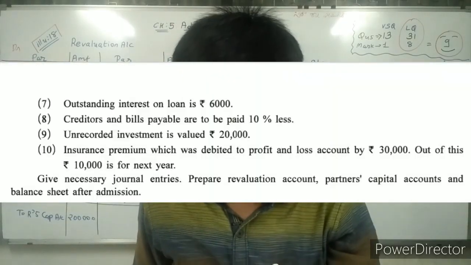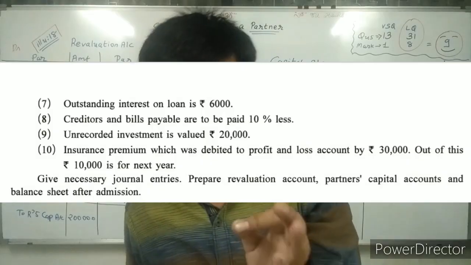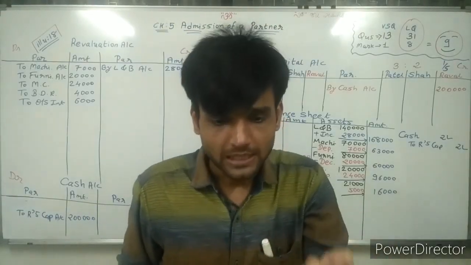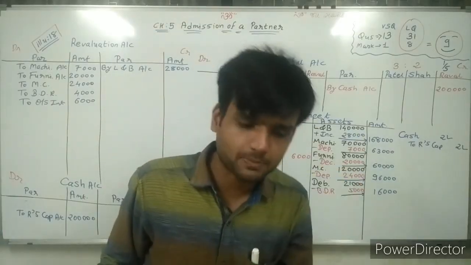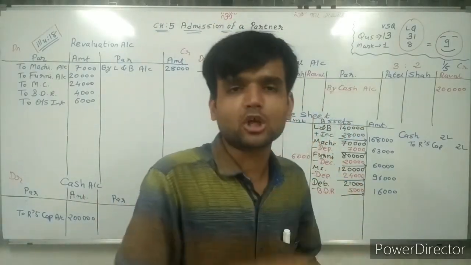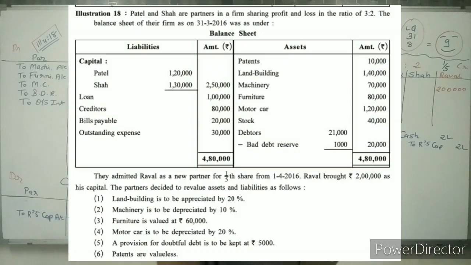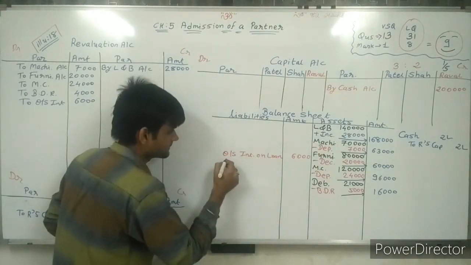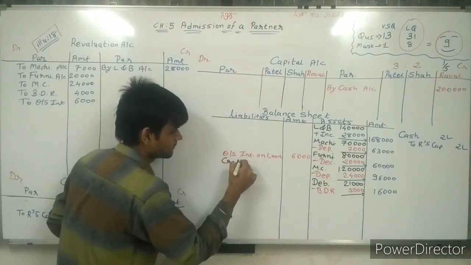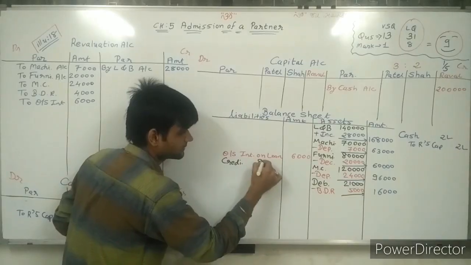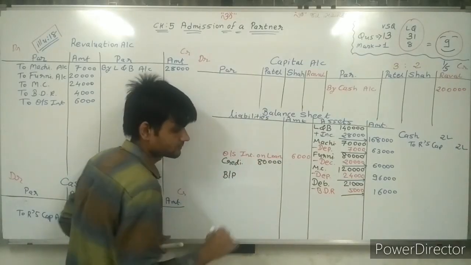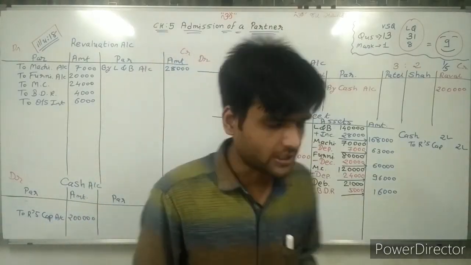Creditors and bills payable are to be paid 10% less. Now in the balance sheet, creditors are given 80,000 and bills payable 20,000. So first of all, I am writing it. Creditors 80,000, bills payable 20,000.